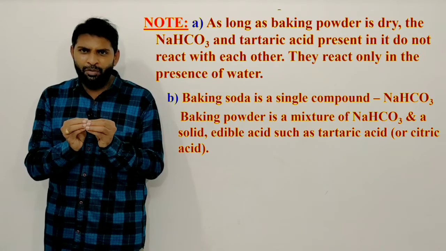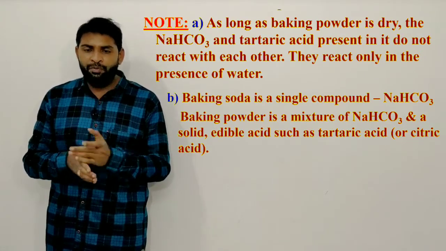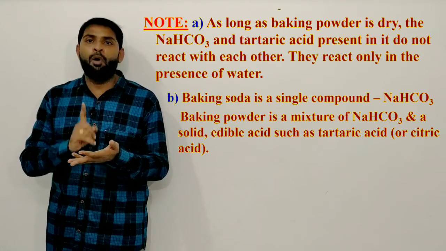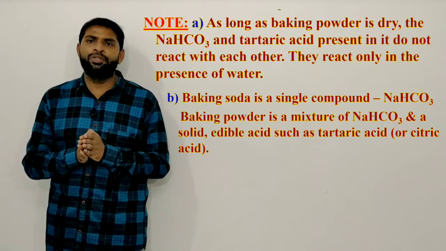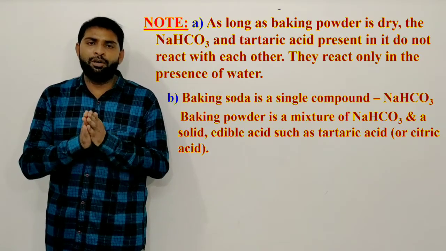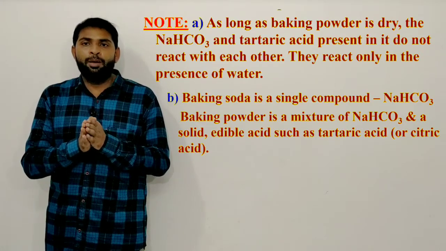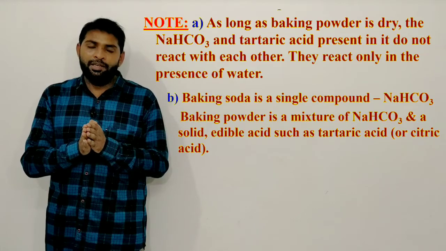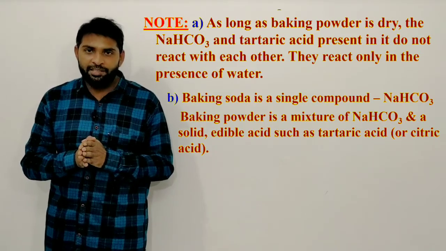NaHCO3 we can simply call baking soda. You have to know the difference between baking soda and baking powder. Baking soda is only a single compound, sodium hydrogen carbonate. What is baking powder? Baking powder is a mixture of sodium hydrogen carbonate, baking soda, plus a solid edible acid such as tartaric acid.